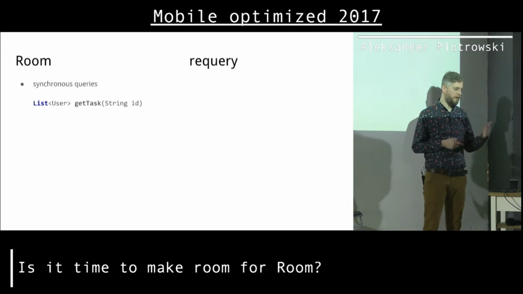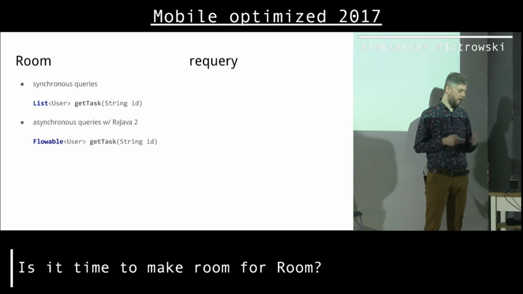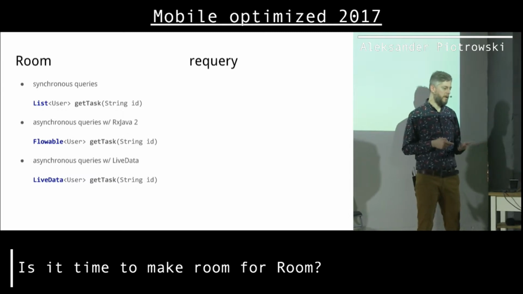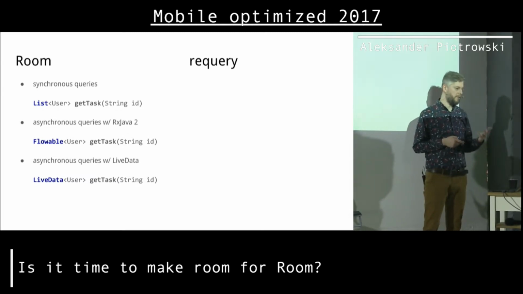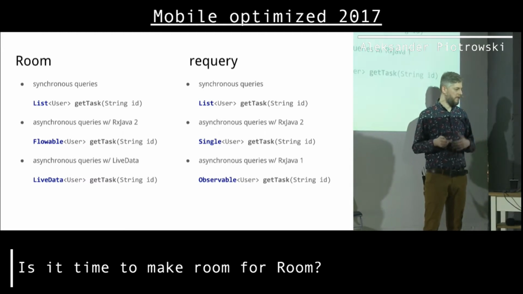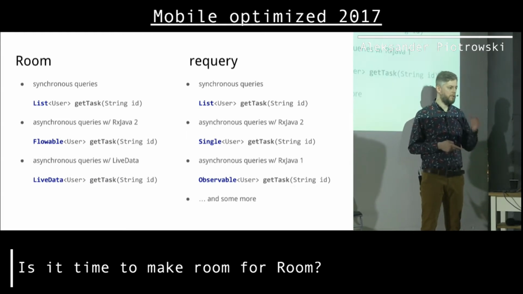And with Room, you can make a query like that. So get all the tasks as a list or get all the tasks as a flowable. So two ways, a list or a flowable. And eventually, they have support for LiveData, which is, I guess, their version of Rx. But that's what's supported by Room. With requery, I can just get a list of elements. I can get a single, it's just one element. I can get an observable, that's something from RxJava 1. And actually, I can get everything I want because Room is supporting Java 8 and some strange things I never heard of, but it's all supported by requery, so it's super cool, to be honest.